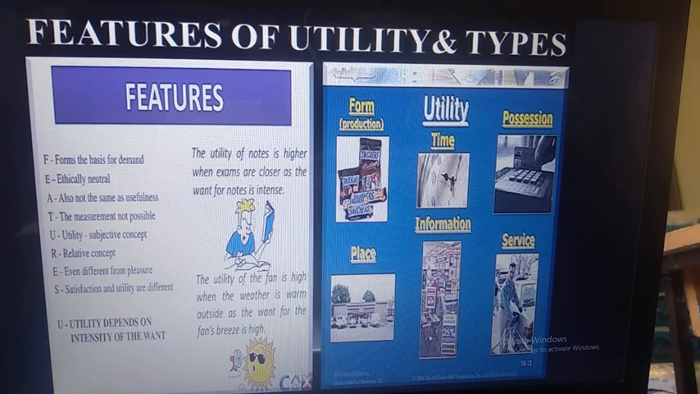Next, utility is a subjective concept, that is, utility differs from person to person. We can't say that everyone is getting the same utility from a particular product. Every person gets different utility from a particular product. Next is a relative concept. It relates to time and place. Take the example of time utility: in the rainy season we use an umbrella, in winter woolen clothes, and in summer cotton clothes. In place utility, the utility of woolen clothes is more in Kashmir as compared to the Mumbai region.